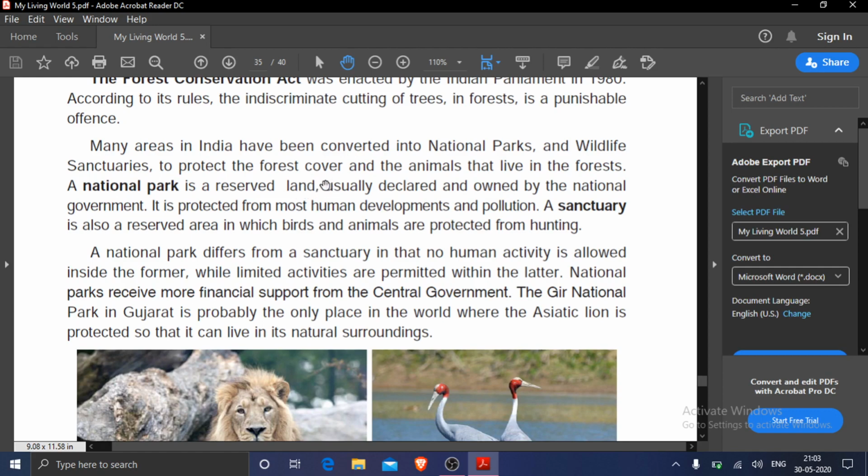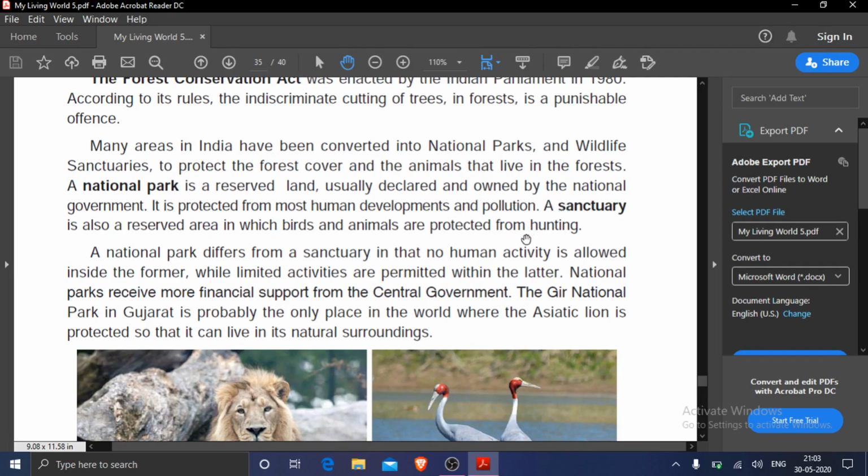That land is reserved. For what? It is usually declared and owned by the national government. Government reserves some land for a national park and it is protected from most human development and pollution. Means there no pollution will be there, no human development will be there.